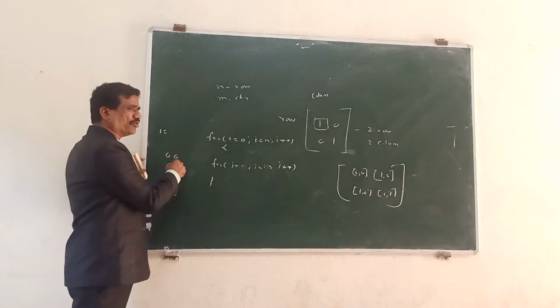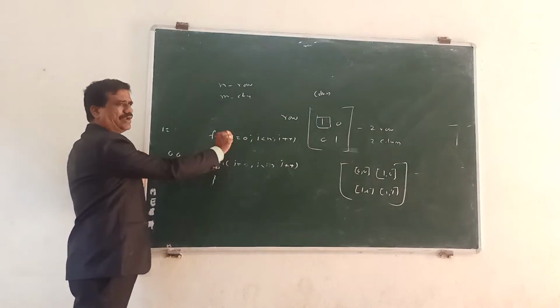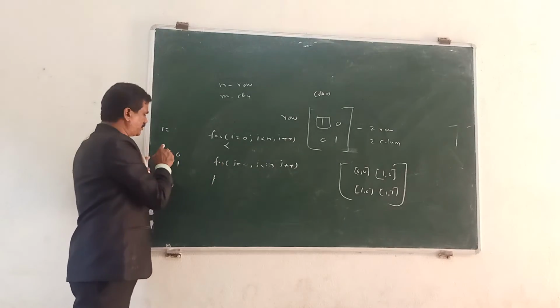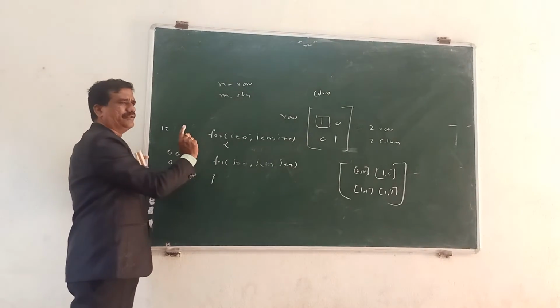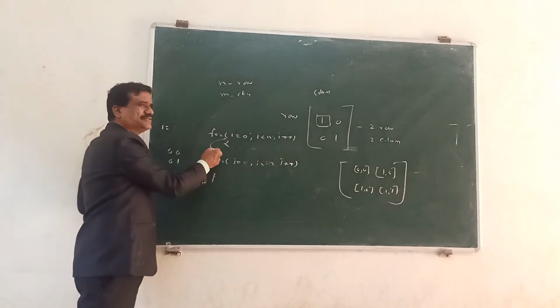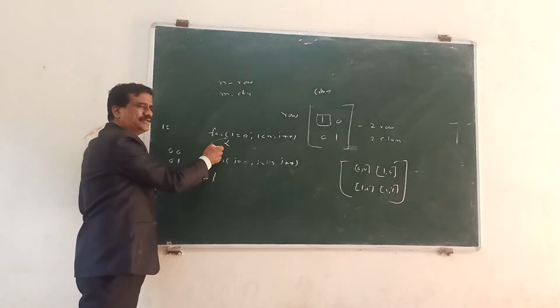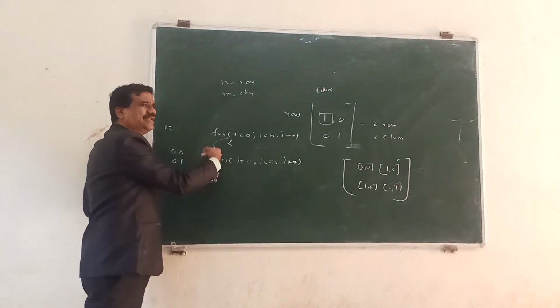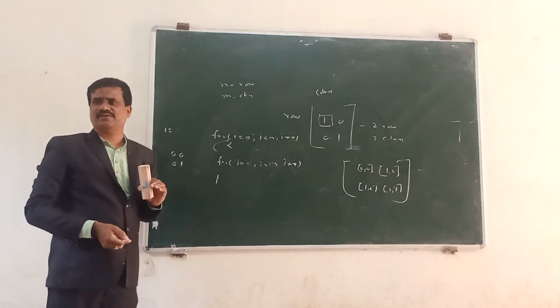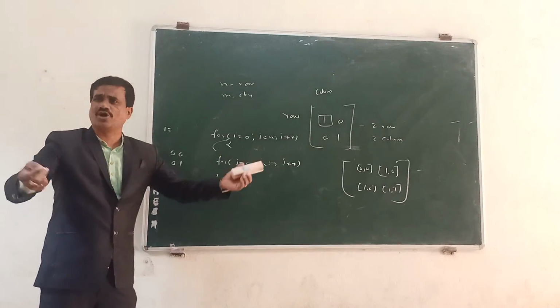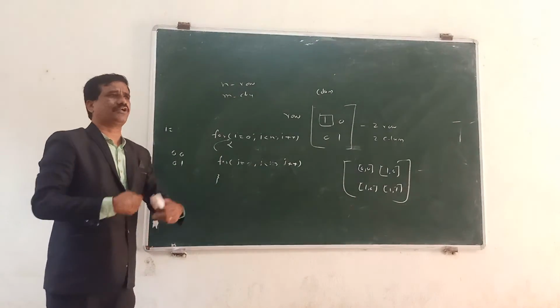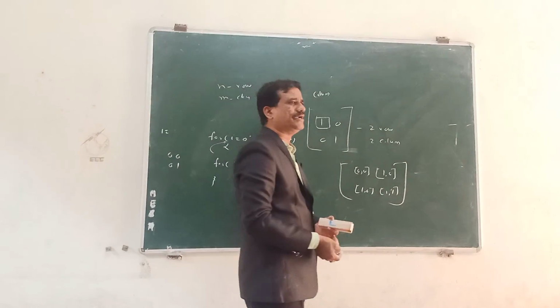Second column, first row, 1, 0, then 1, 1. First this loop is completed one by one. Once the condition fails, i is incremented by 1. So that means rows and columns: first row first column, second row second column, like that, my dear students.